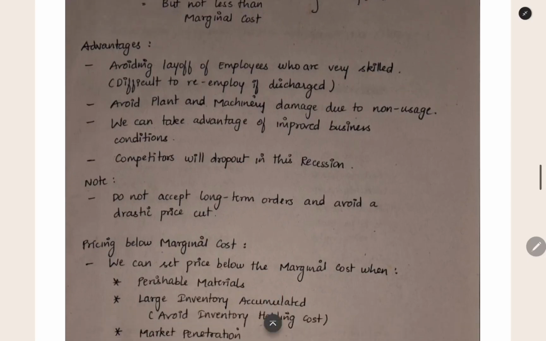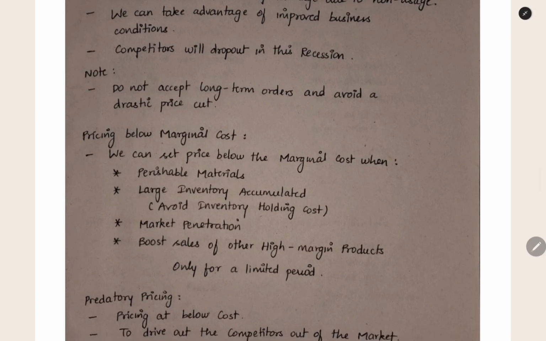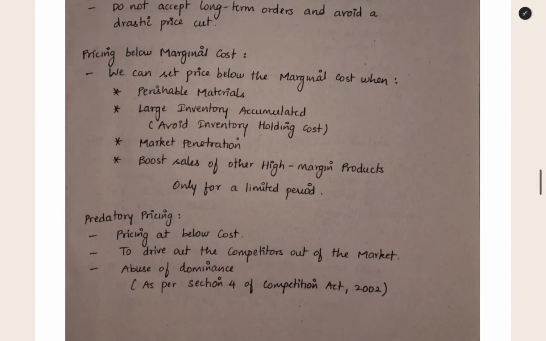You can take advantage of improved business conditions later. Later when the market improves, you can set the price higher. You will still be in the market. Competitors will drop out during the recession so that after the recession you will have a clean market. You should not accept long-term orders for 5 years, 10 years and all during this recession period at low price. The next strategy is pricing below the marginal cost. You can keep the price below the marginal cost also.